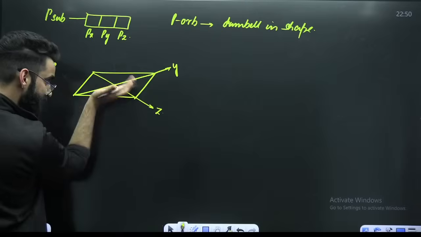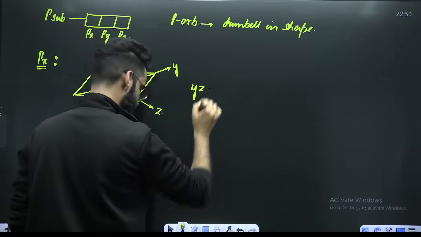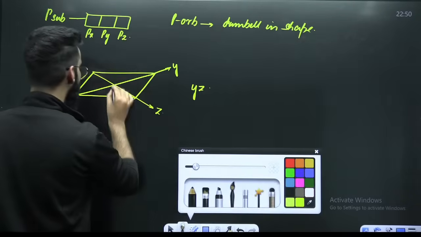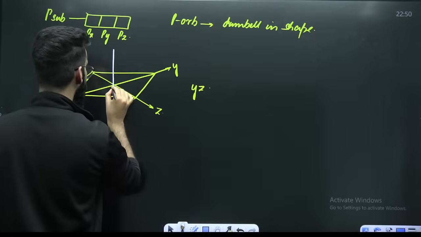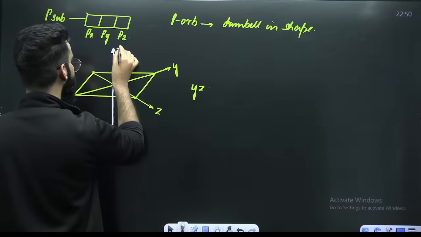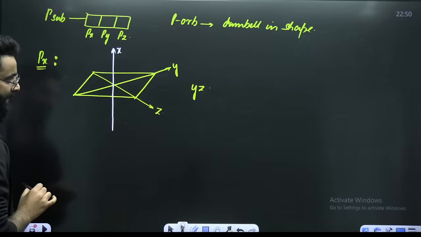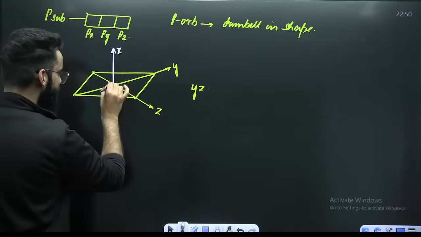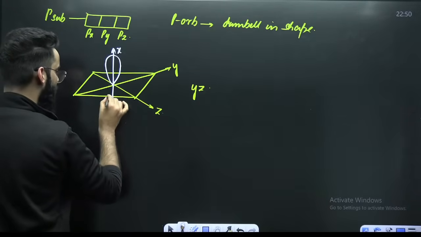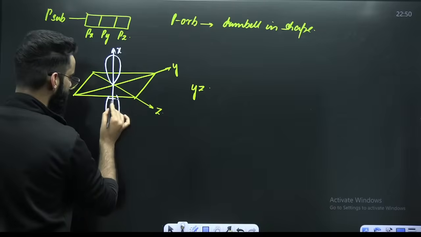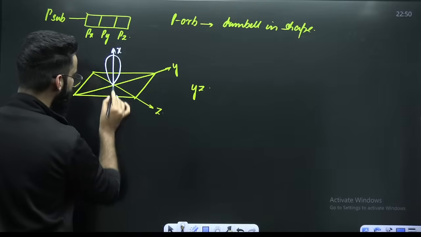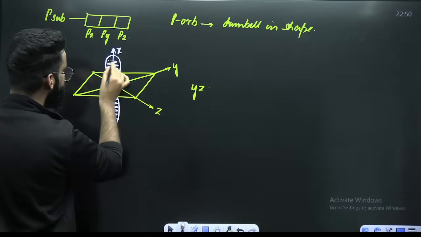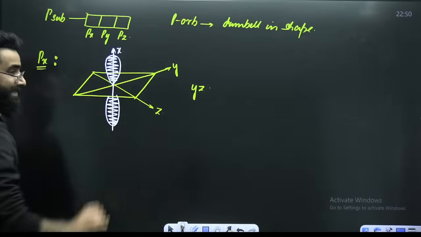So this plane is your yz plane. And imagine this is your x-axis here, which is perpendicular to y and z. So there'll be one lobe of p over here, one lobe of p over here. This is how your p orbital looks like. And these lobes represent the electron density.